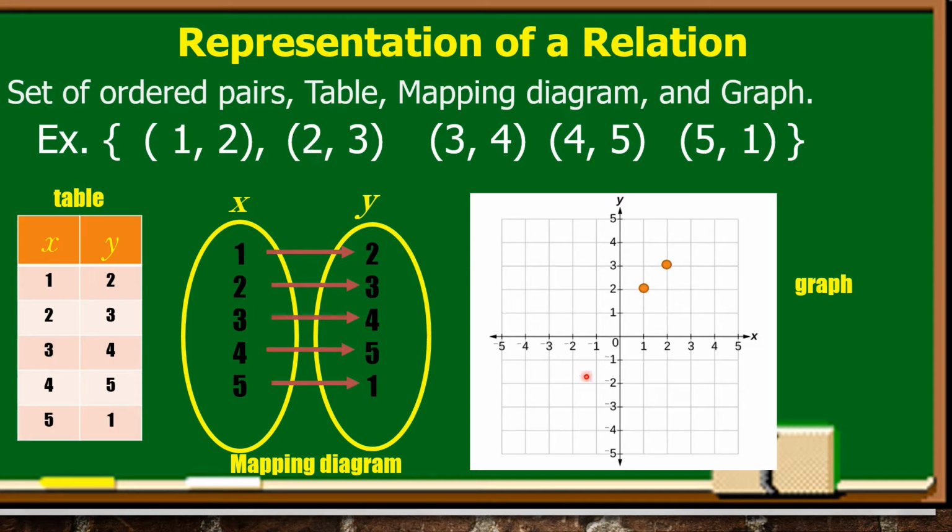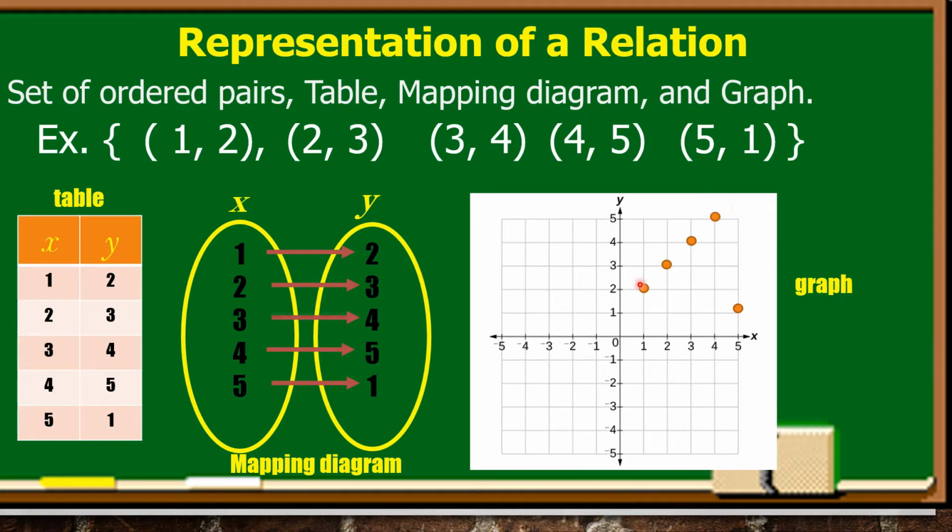How about 2, 3? So dito yon. So x is 2, then our y is 3. So dito ang kanilang point. And then next, we have x 3, and then y 4. Dito ang kanilang point. Then next, we have x 4, and then y is 5. Ito yung kanilang point. And then our x is 5, and then ang y is 1. Diyan ang kanilang point. So this is how we represent relation using a graph.